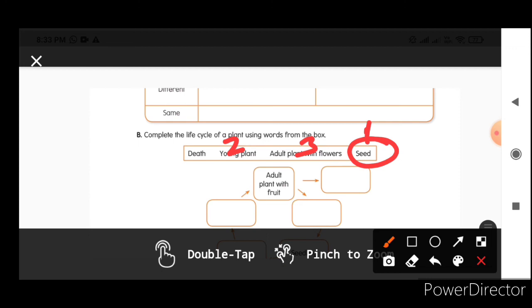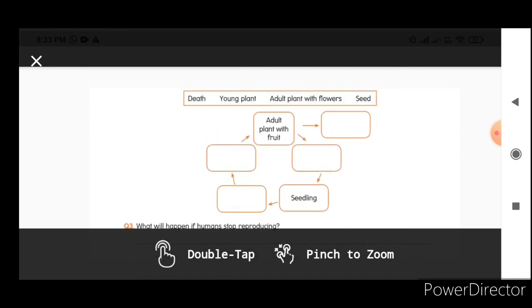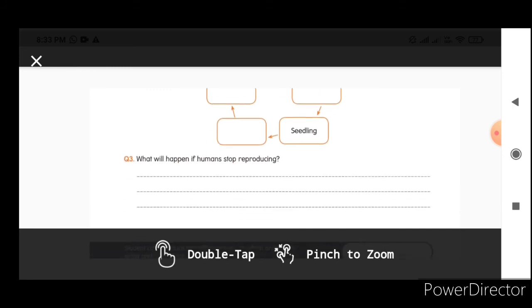And after some days, after giving seeds or flowers, this adult plant also dies. So this is the life cycle of a plant. Understood? So complete this in your workbook, children.